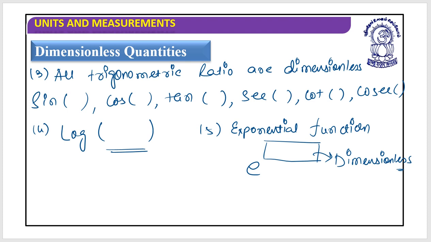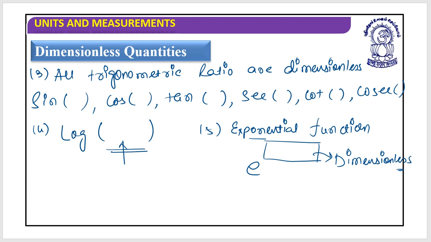Next, all trigonometric ratios are dimensionless. You can say sine, cos, tan, sec, cot, cosec. All these are dimensionless. Logarithmic function, whatever we have written in the bracket of the log, is considered dimensionless. It does not possess any dimensions.